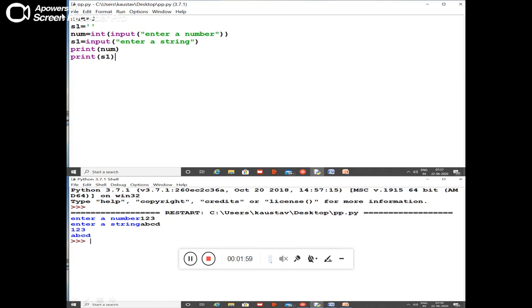So I'm going to start with the variable declaration. Here variable declaration is different. You don't have to write the data type. You write the name of the variable and initialize the value. Automatically it will understand what type of variable it is.